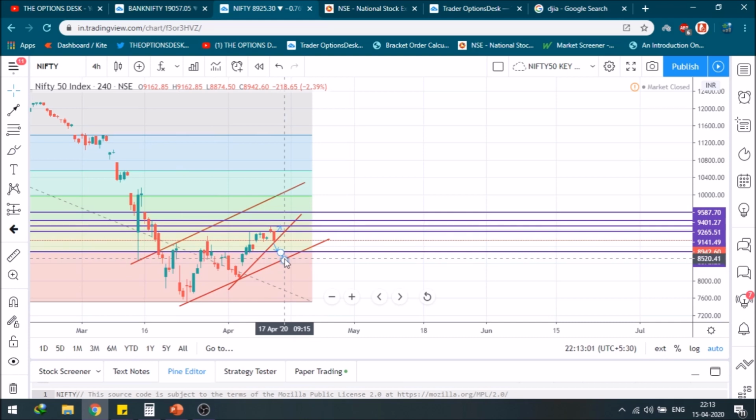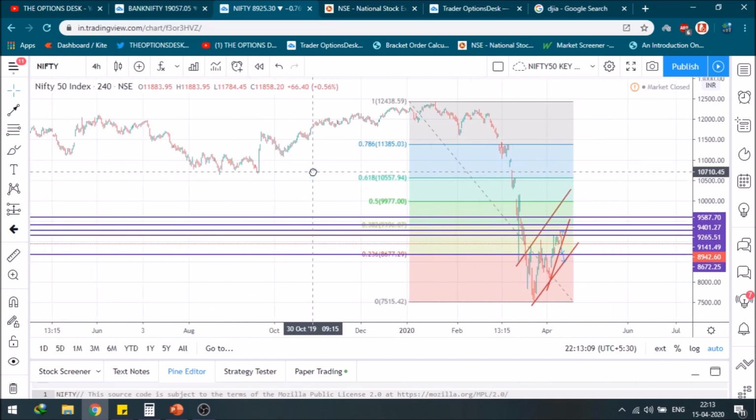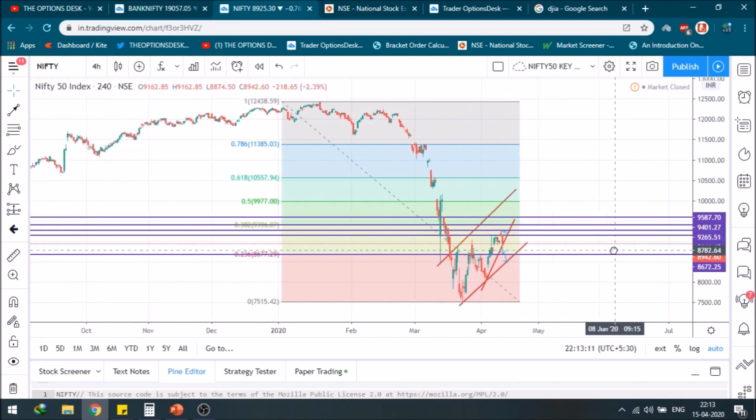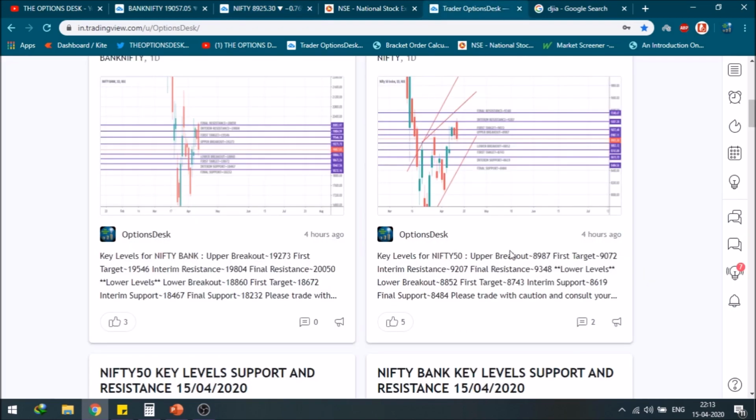I will also tell you why this is a zone of reversal. Just give me a moment. So as you can see, it can definitely test the level of 8500 tomorrow as we open gap down. So this is the analysis. As you can see, these are the marked levels. I have already shared the chart for you, so there is no reason to go back and mark.